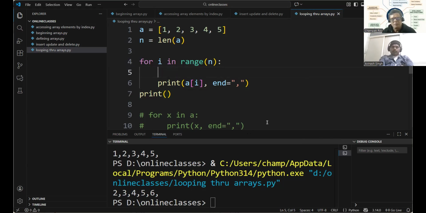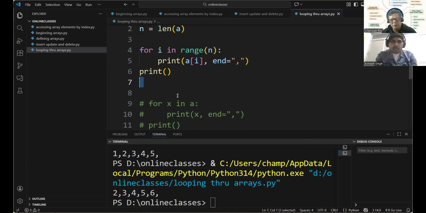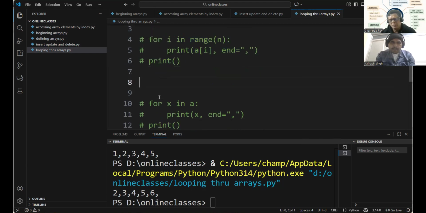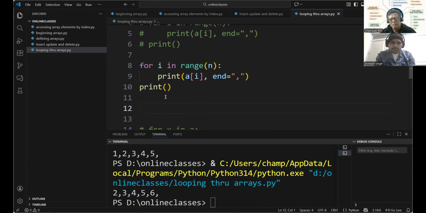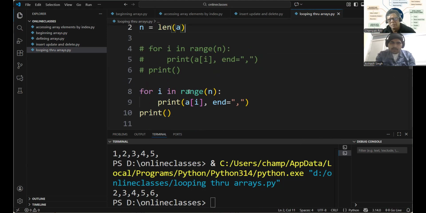Now, tell me one thing. Sir, can we use a range loop, using negative indexing, and print the elements? Can you do it? For i in range. n is the number of elements.